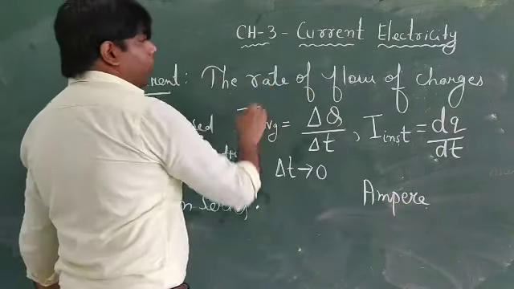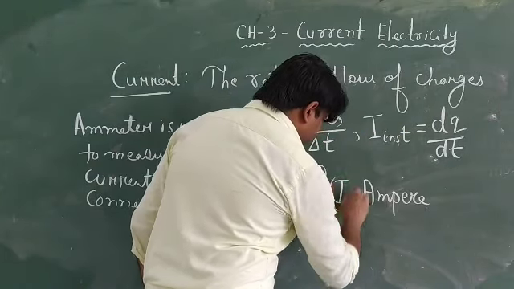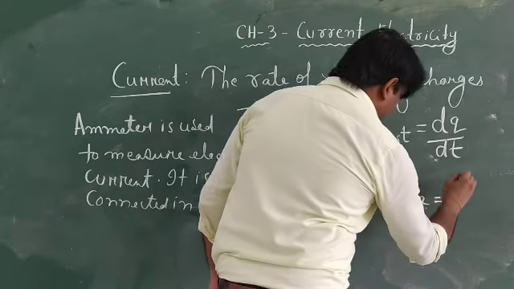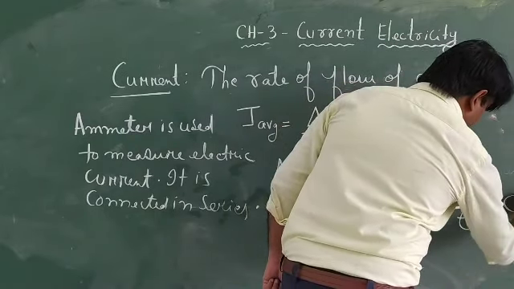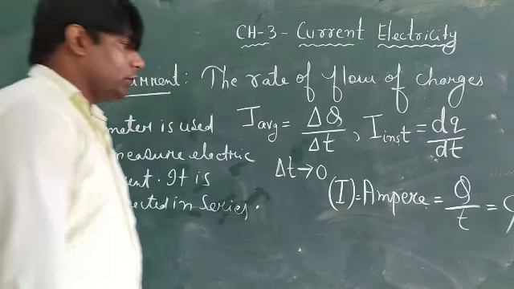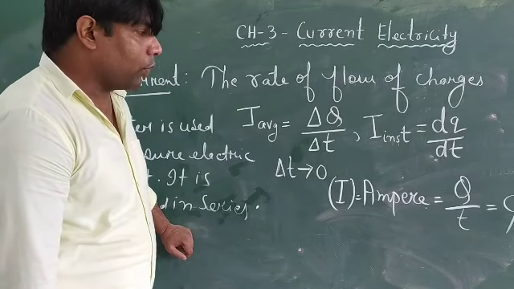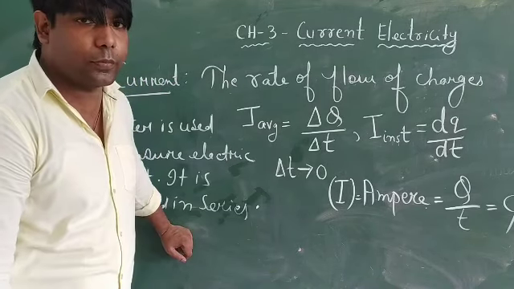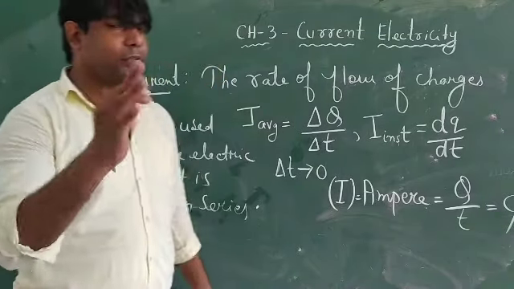Now the unit of current is the ampere. From the formula, electric current I equals charge per unit time, that is coulomb per second. So what is 1 ampere? The rate of flow of 1 coulomb of charge per second is known as 1 ampere. These are all the basic things we will study in class.